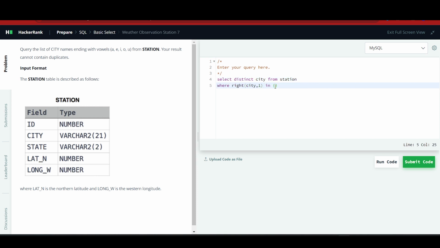So here I will write all the letters A, E, I, O, U. And now let's try to run the code.